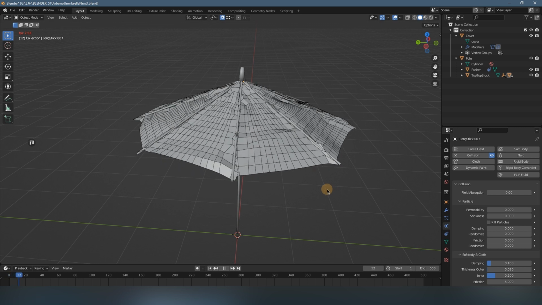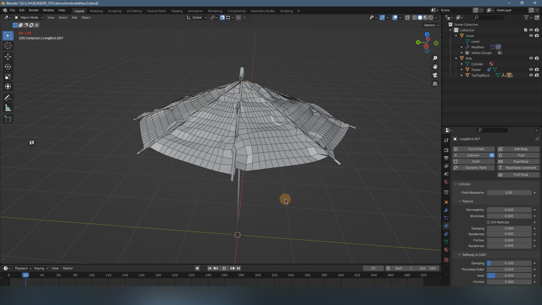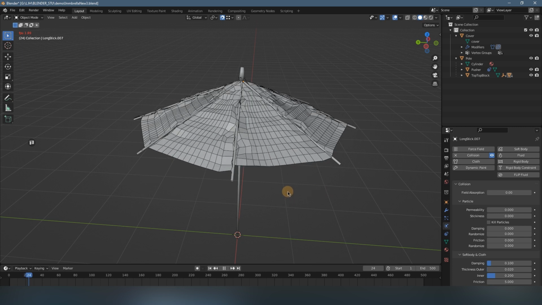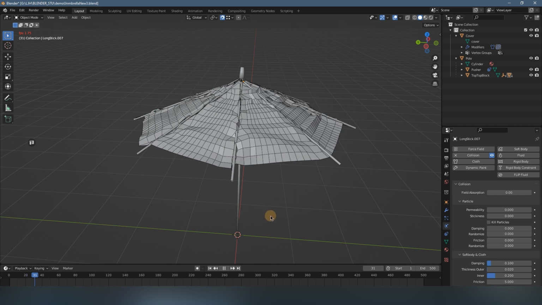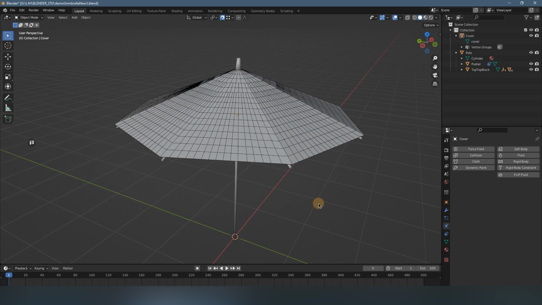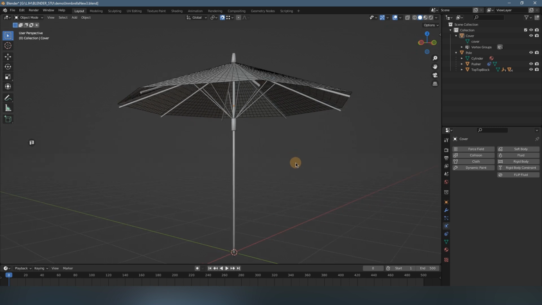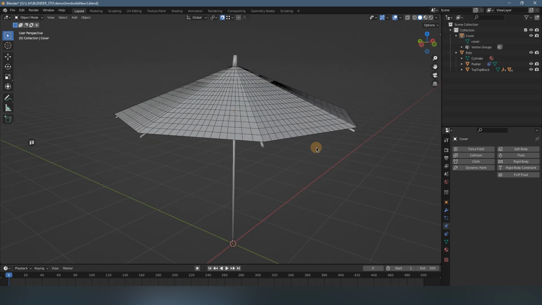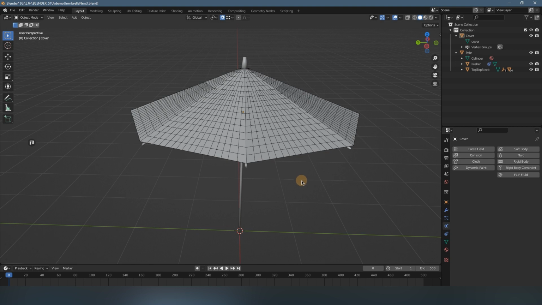Okay, right now let's play back to see how the simulation goes. Alright, for me I think it's really bad. It's just messed up. It's not a good simulation of the cloth. So now you know the general way doesn't work well in this case. It doesn't work well on this structure of the parasol. And then I'm going to show you how I did it, what my way is to get a good result.